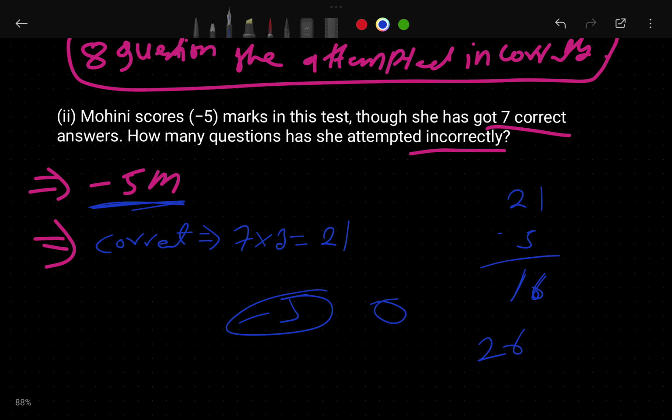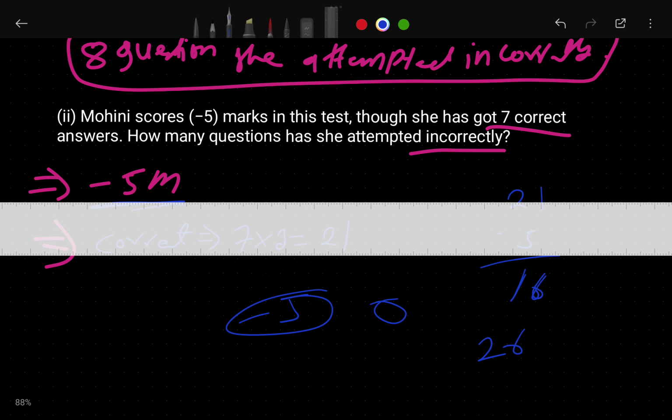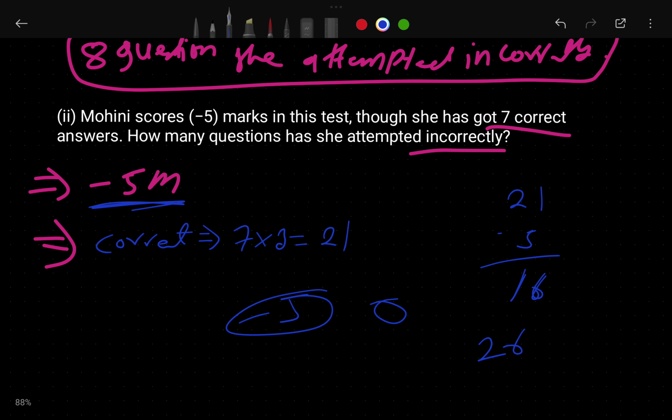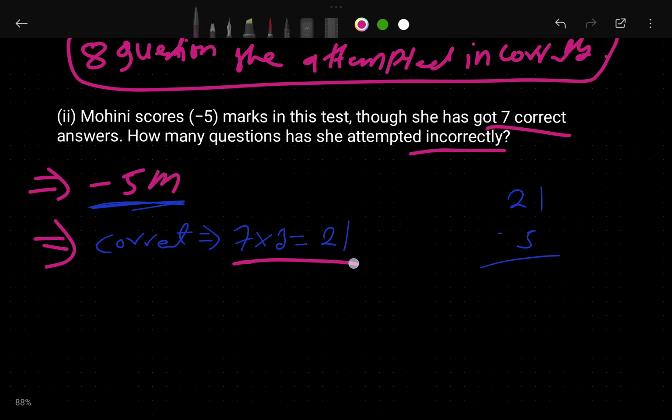She is not getting even 0, she is getting negative marks. So if you subtract like this, it is wrong. Let me explain. How many correct? She did 7, for which she gets 21 marks. But she has scored -5 marks, very negative. So we have to add this.